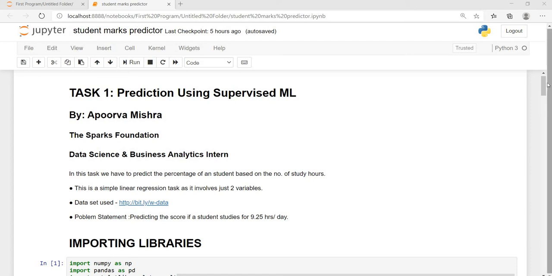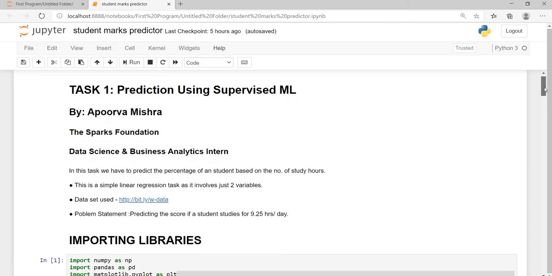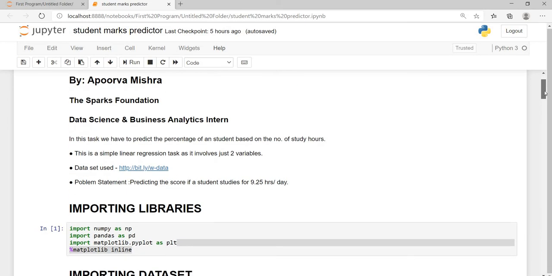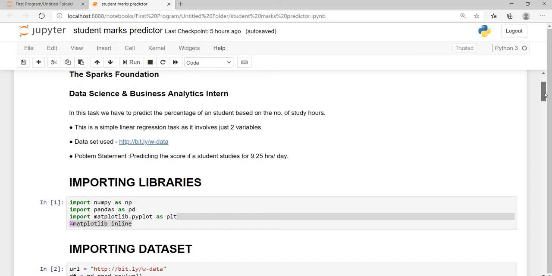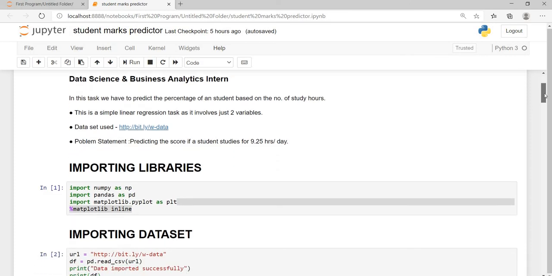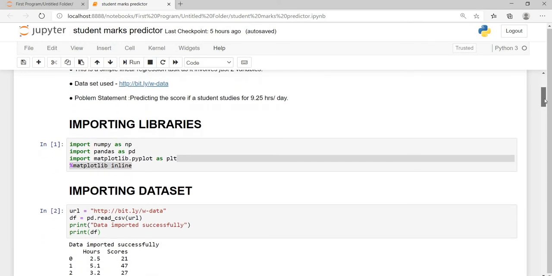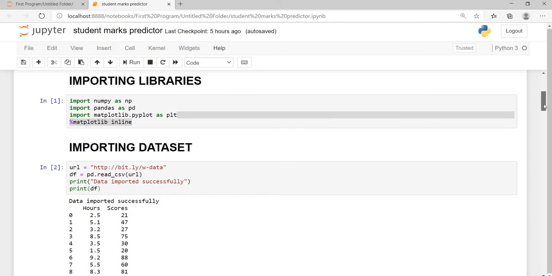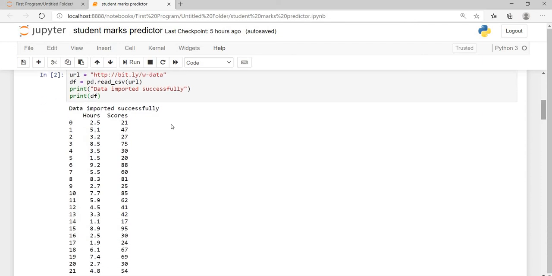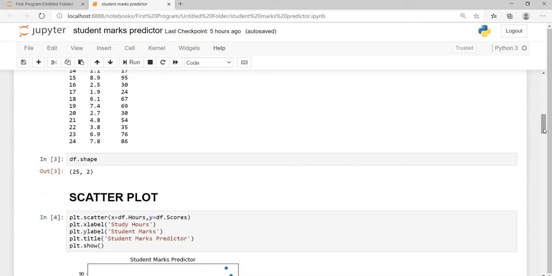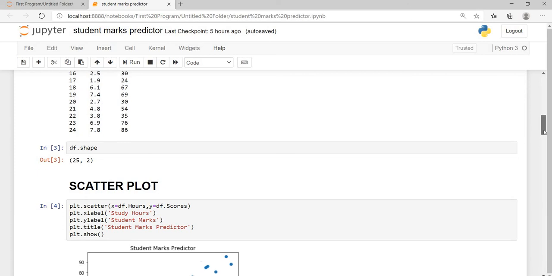So the problem statement given in this task was to predict the score of a student if a student studies for 9.25 hours per day. First of all, I have imported important libraries such as NumPy, Pandas, Matplotlib. Then I have imported the dataset with the help of the read_csv function. In the dataset, we can see that we have hours and scores respectively. To find out the shape of the data, I have used df.shape, which gives out 25 rows and 2 columns.